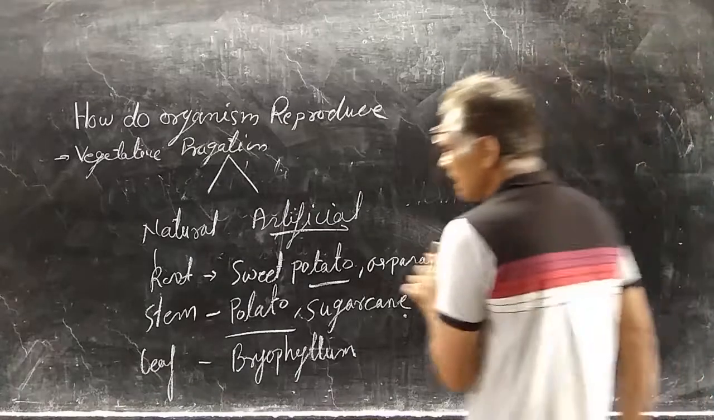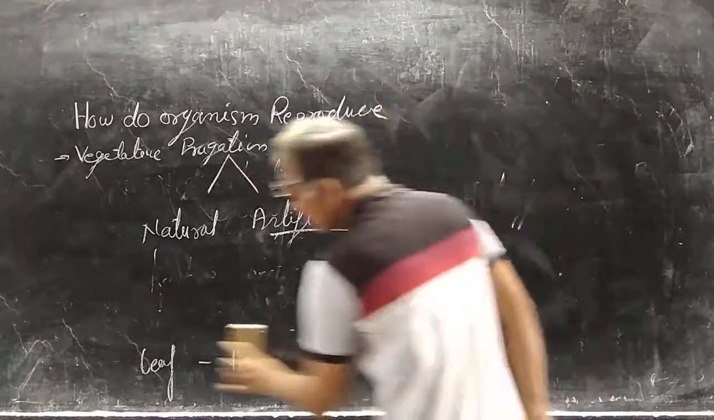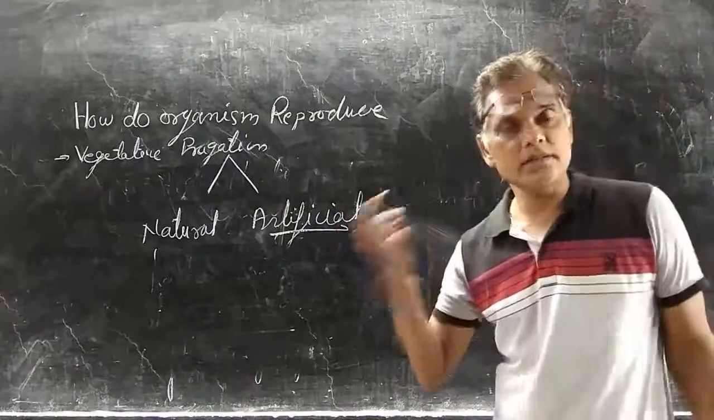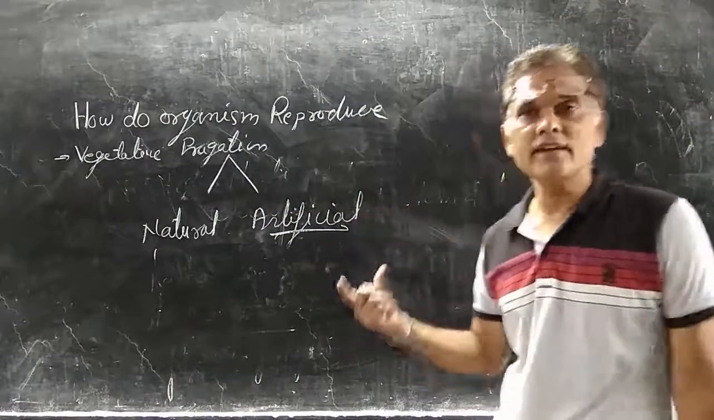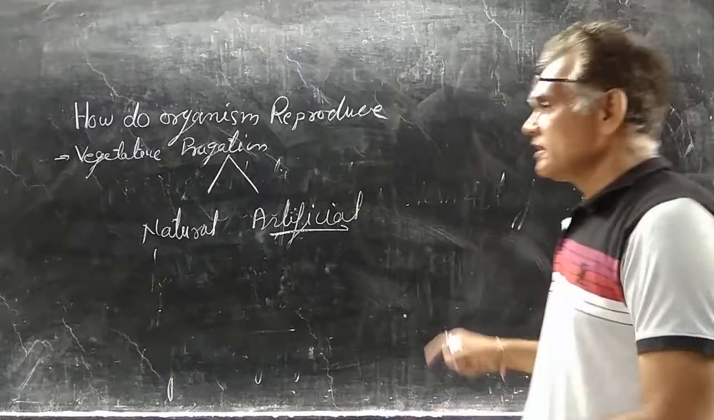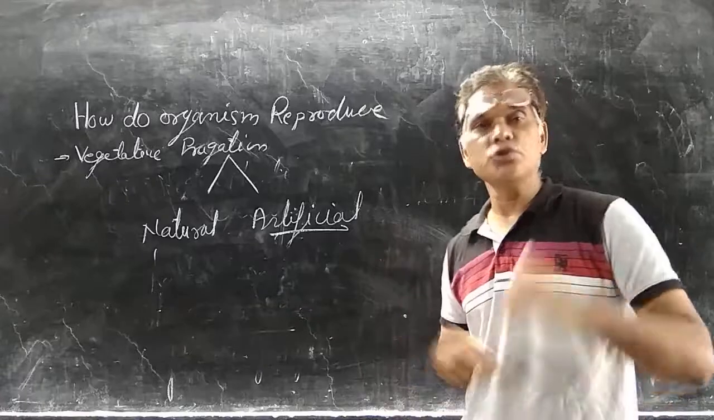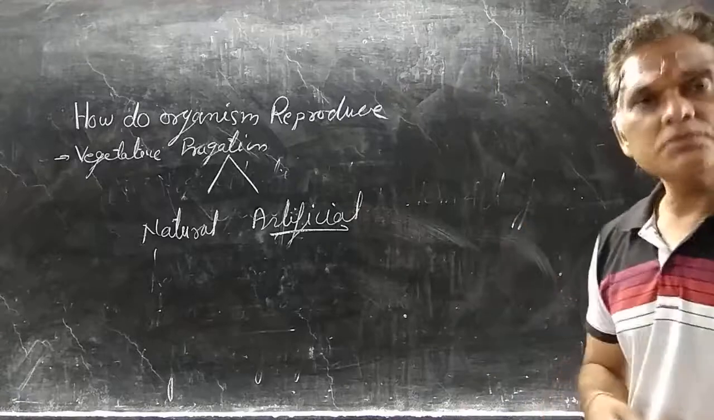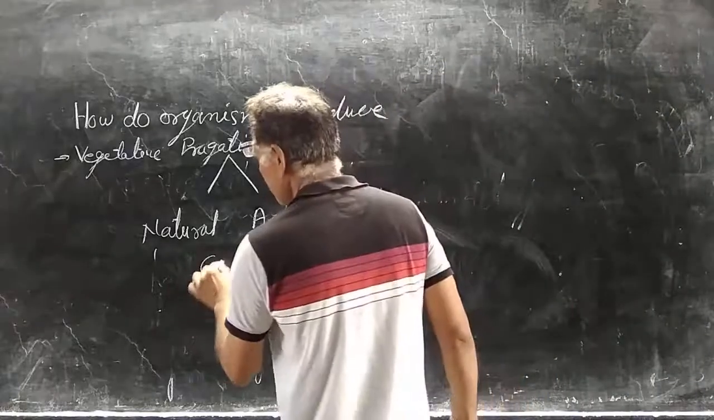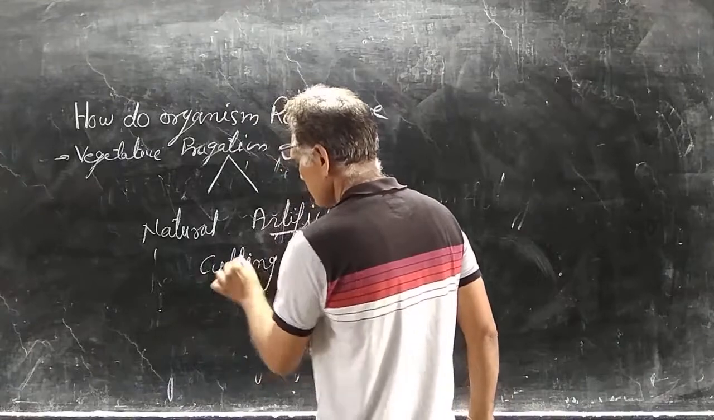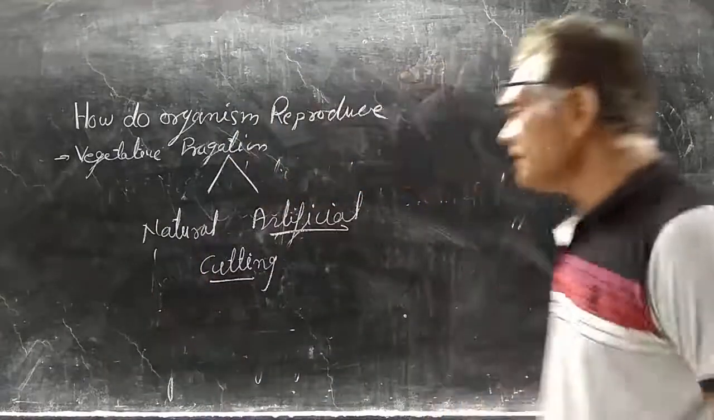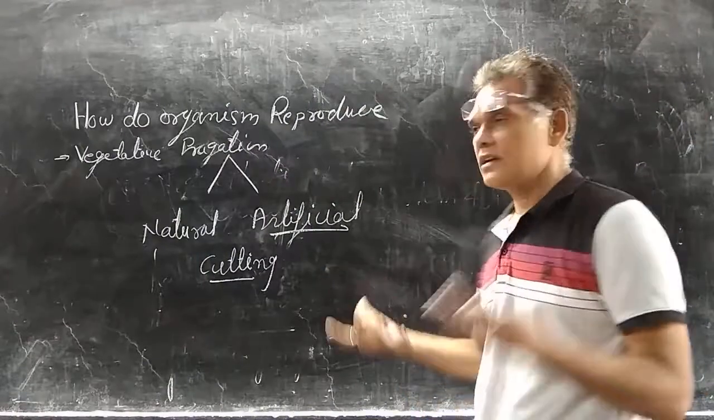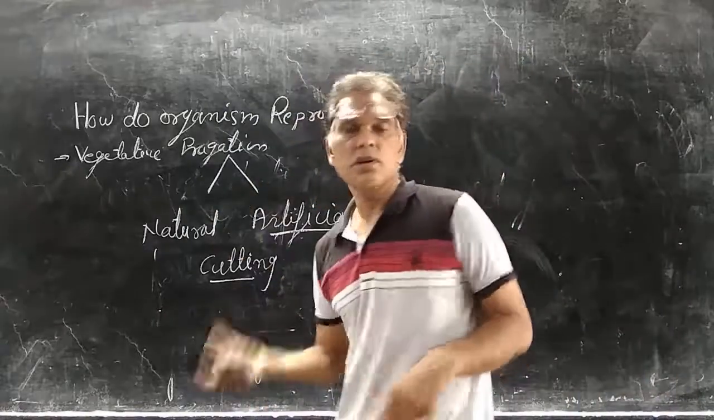Another is artificial vegetative propagation. Sometimes we modify the plant part, that is root, stem or leaves, and then we grow that vegetative part in the soil and it produces new plants, that is artificial vegetative propagation. It is of three types. The first one is cutting. Cutting can be done with roots, stem or leaves. That part may be root or stem or leaves.